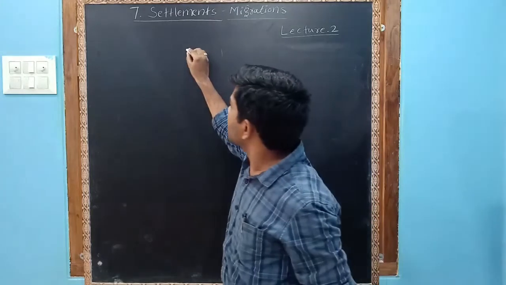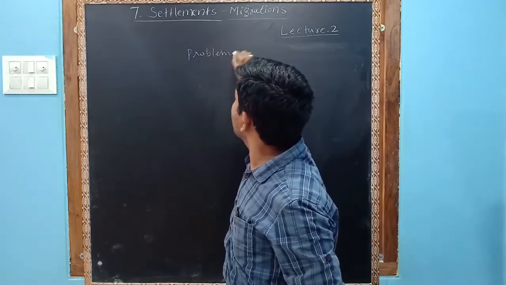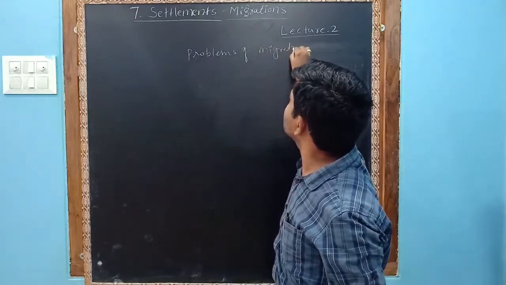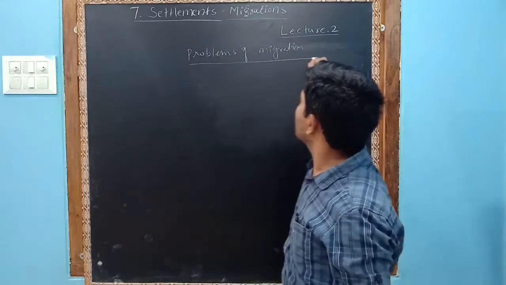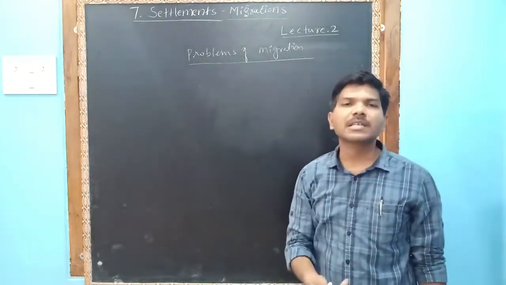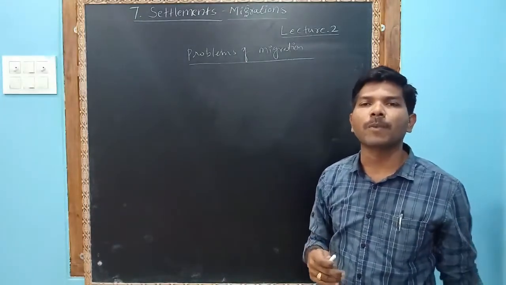Let us see the problems of migration. In the people lesson, we already discussed that the problems of migration and the problems of overpopulation are the same.